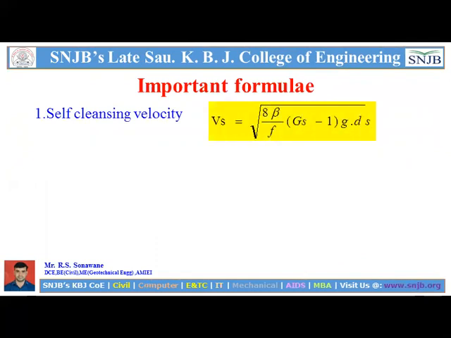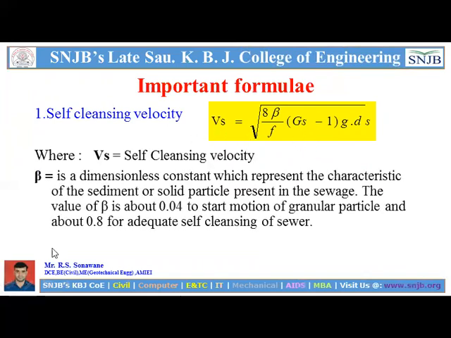So we consider the self-cleansing velocity, that is Vs equal to the square root of 8 into beta divided by f into (Gs minus 1) into g into ds. The meaning of each term you can see here: Vs is the self-cleansing velocity, and beta is a dimensionless constant which represents the characteristic of the sediment or solid particles present in the sewage.